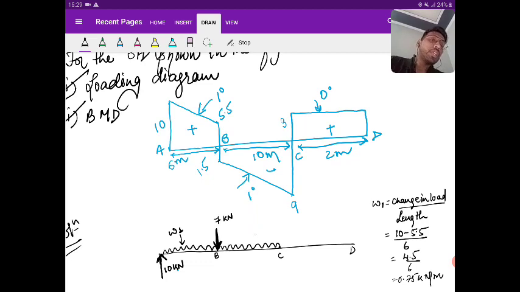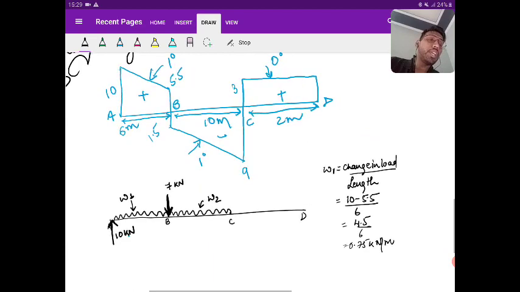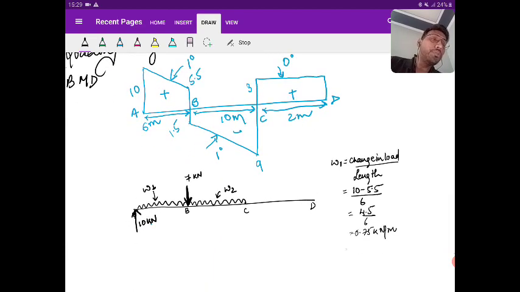Then there is a UDL. Let us say the load intensity is W2. So can anyone tell me what is the value of W2?